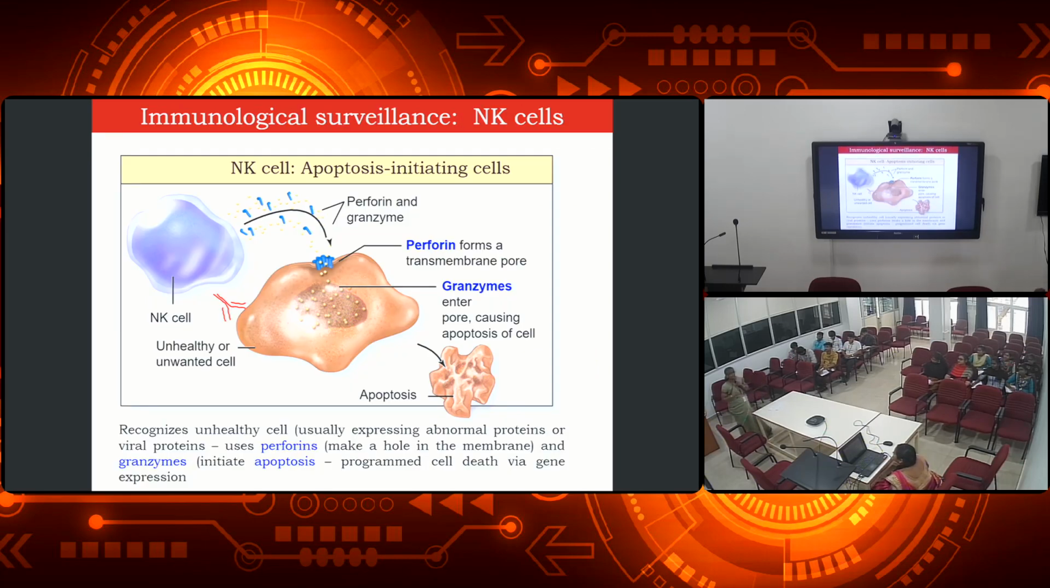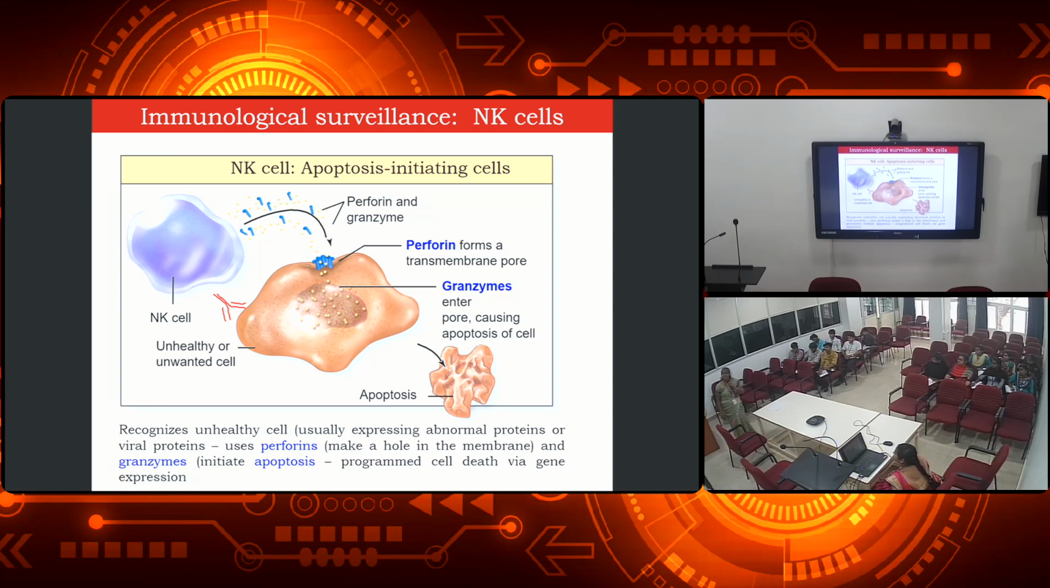Another important thing, in the first slide itself we got to know, right? NK cells are apoptosis initiating. What is apoptosis? Cell death, right? Some people even call it cell suicide. So when a cell dies, we call it apoptosis. This apoptosis could be done by a special type of cell called natural killer cells. That is also one of the immune cells present in our body.